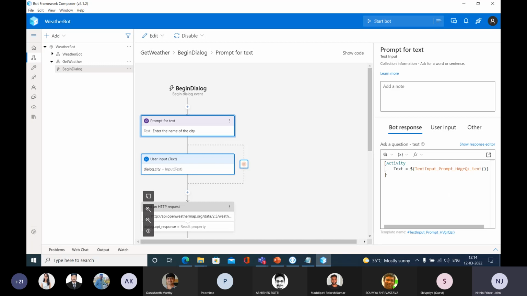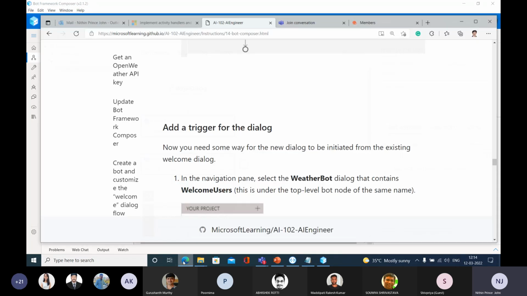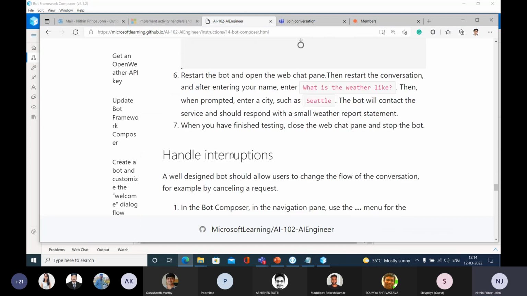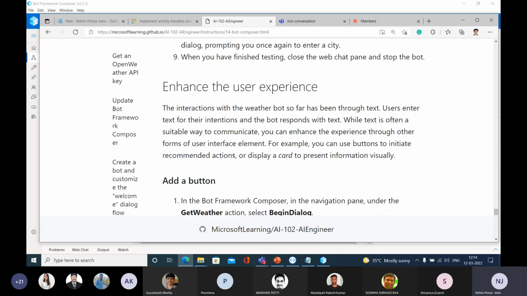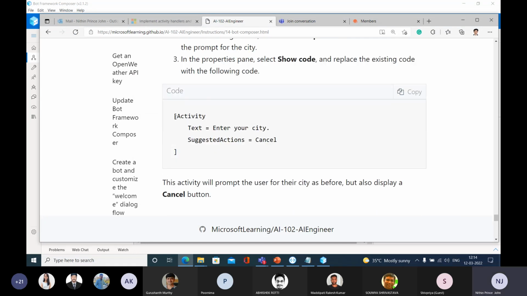At that time, you are able to see one code here. You need to replace this code with the code that I'm going to show you. Activity, text, enter your city, suggested action, cancel. So suggested action is one of the types of buttons or the cards that you can see.